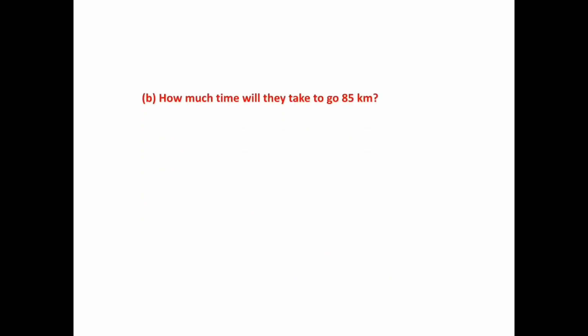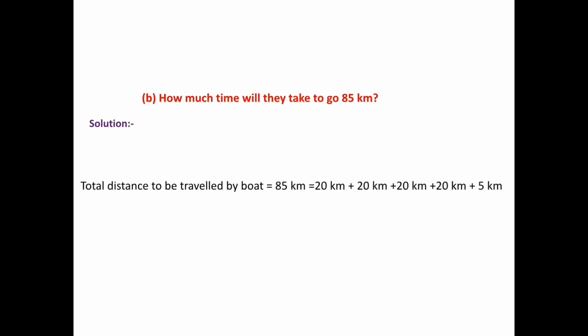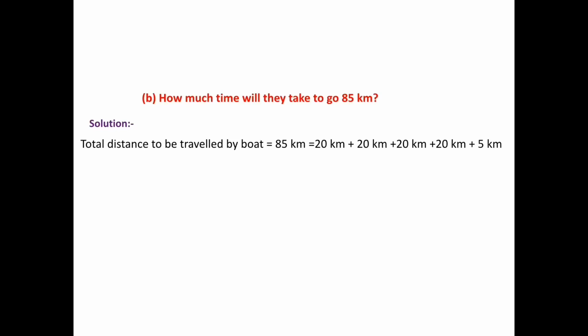How much time will they take to go 85 kilometers? Total distance to be travelled by boat is equal to 85 kilometers is equal to 20 kilometers plus 20 kilometers plus 20 kilometers plus 20 kilometers plus 5 kilometers.